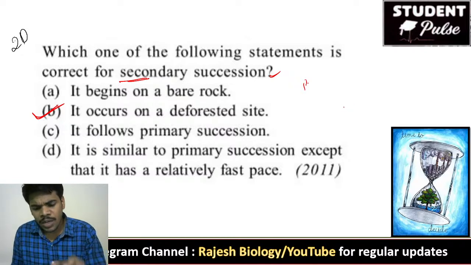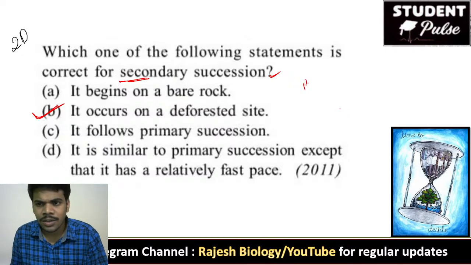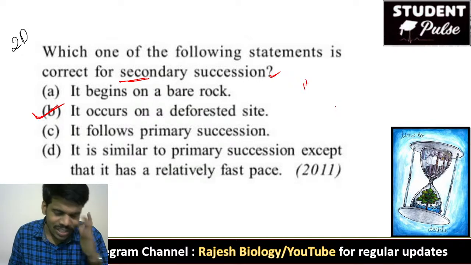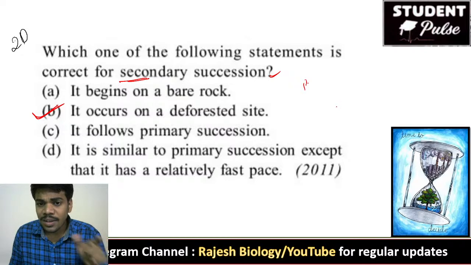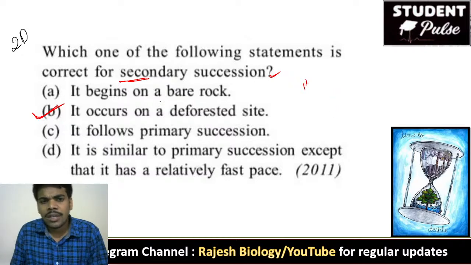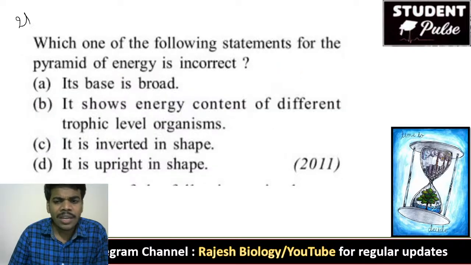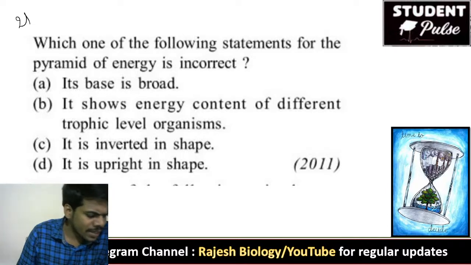After that, because of natural calamities or human reasons, the forest is vanished out, deforested. After deforestation, because of the Podu agriculture technique or other techniques, a new organism starts its career in that area. So that is secondary succession. So deforested areas are the areas where secondary succession takes place.